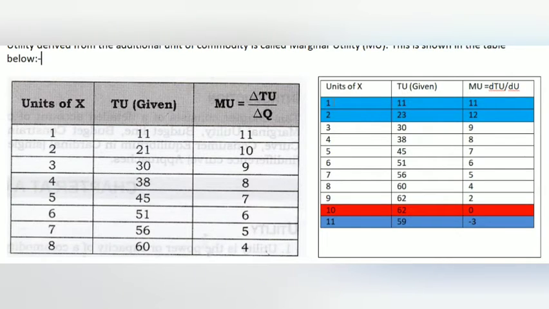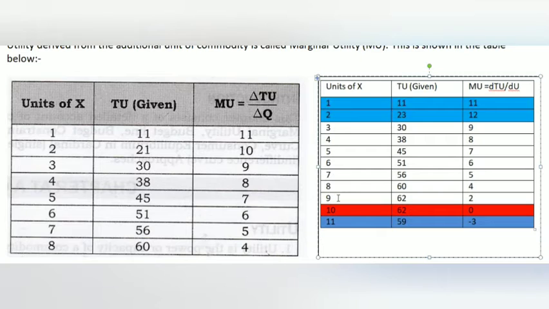In the first row, when we consume the first unit of AC, total utility is 11 utils, and marginal utility is 11. Marginal utility will be 0, because before 10 we have consumed 9 units.